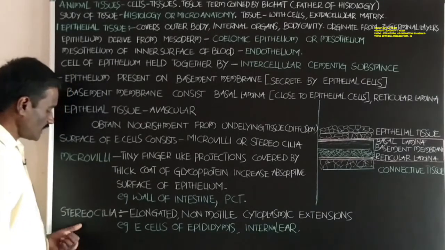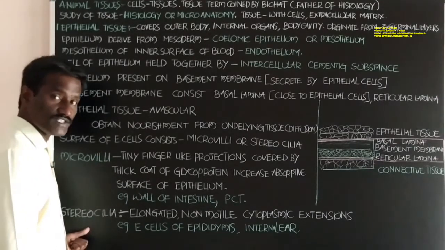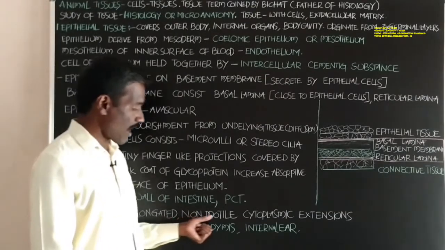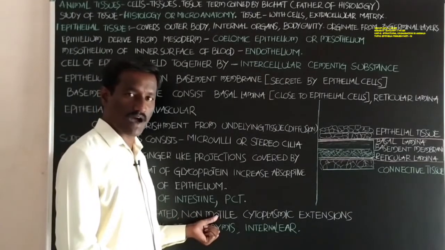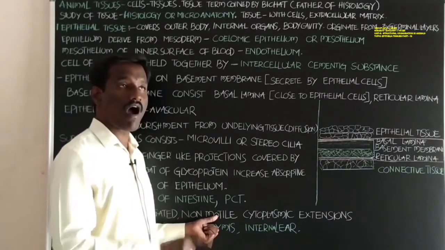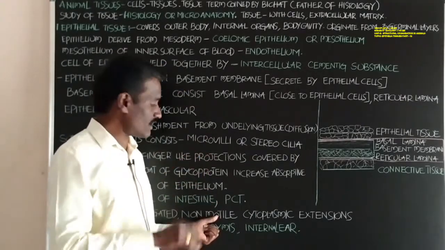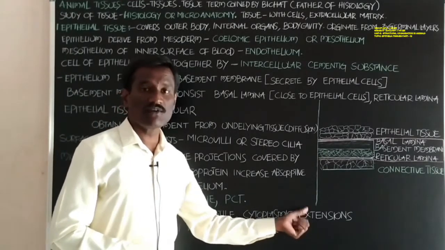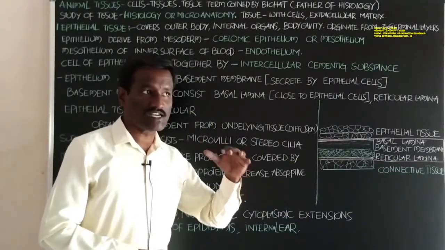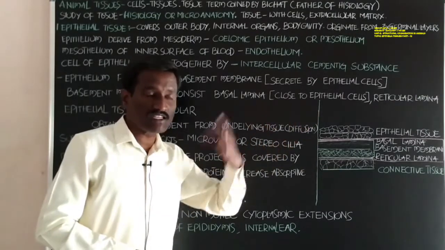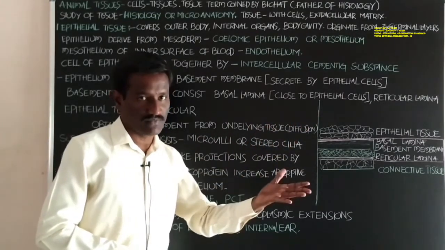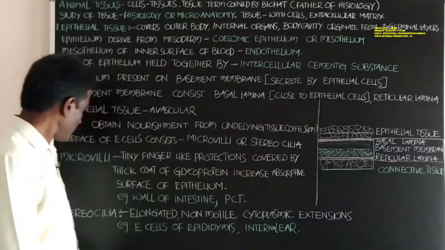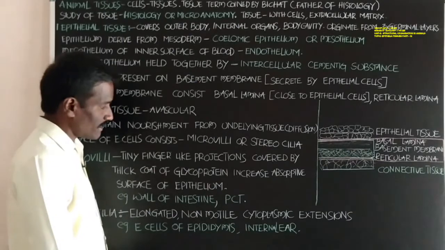Next, student, stereocilia. What about stereocilia? They are elongated, non-motile cytoplasmic extensions, so movement is not possible by these structures. These are structures formed by the extension of the protoplasm present in the cells of the epithelial tissue. Stereocilia are present in some regions.